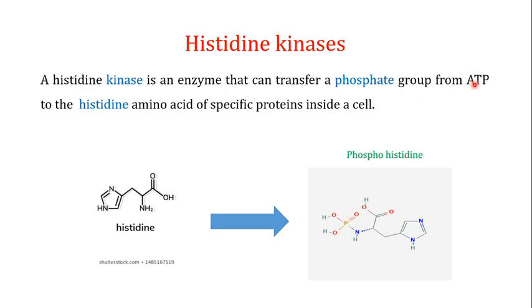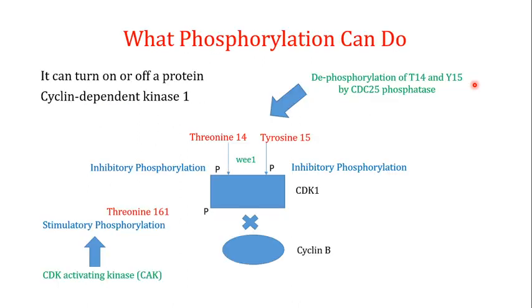Now, what phosphorylation can do, as I've told you, is turn on and turn off a particular protein depending on the need of the cell. I'll be using the cyclin dependent kinase 1 as an example to show you how phosphorylation is responsible for the activation or the inactivation of proteins.